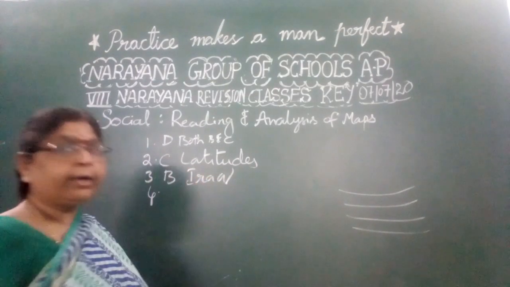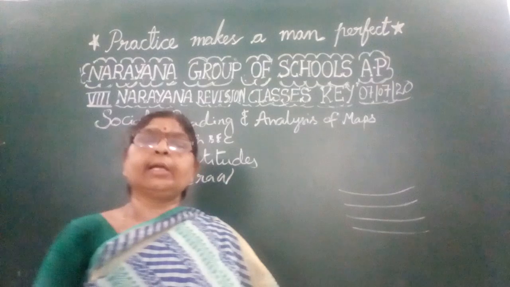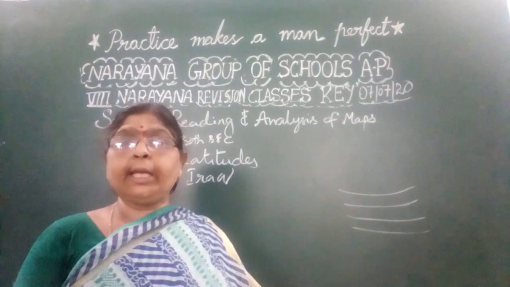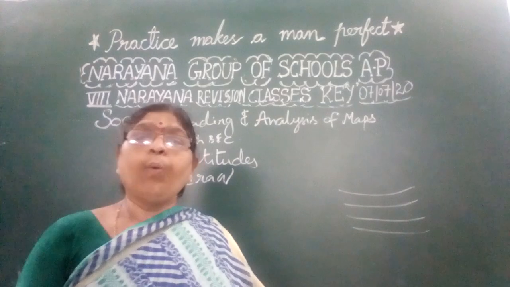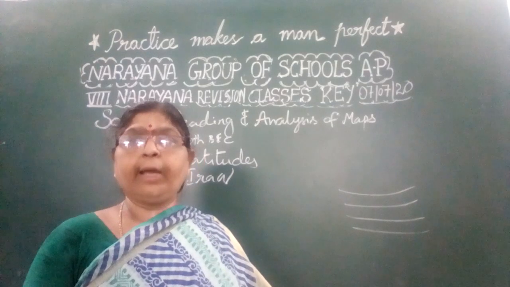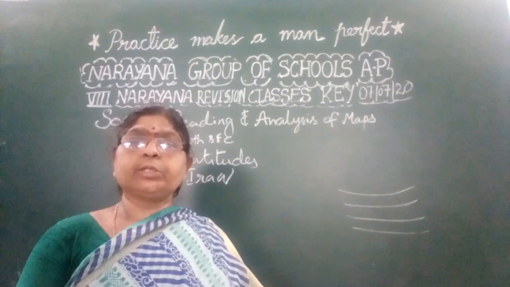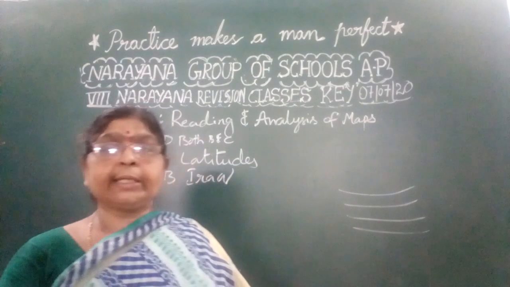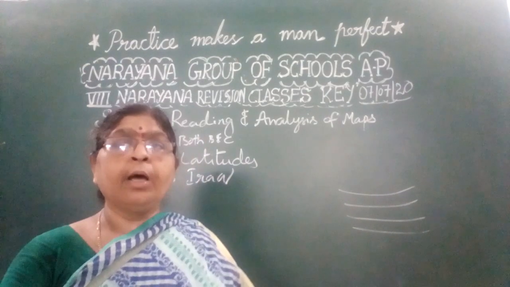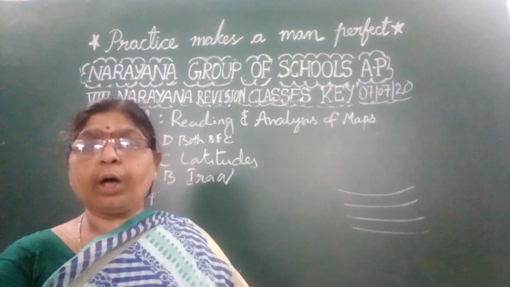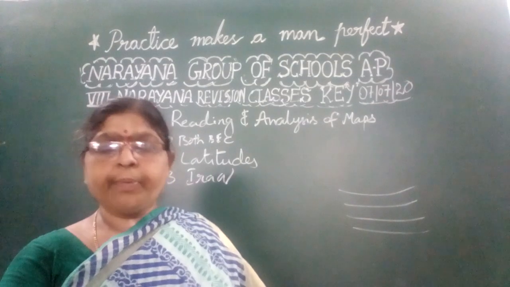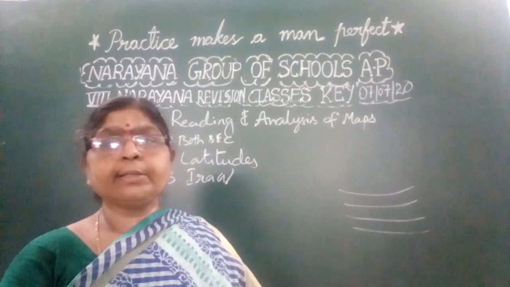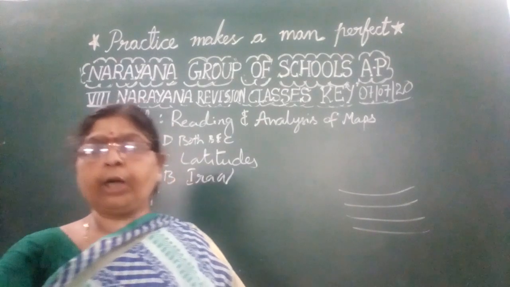Okay. And I told you that the great geographers, those who belong to Greece, started preparing the world maps based on the information. So you need to identify who are the great Greek geographers who made an attempt to draw the world map? Option A, Anaximander, option B, Hecataeus, and option C, Herodotus.